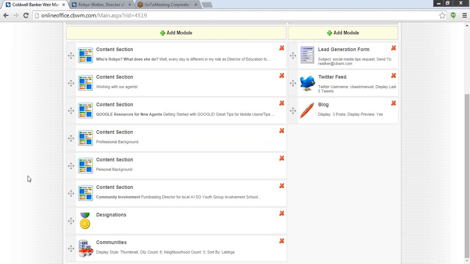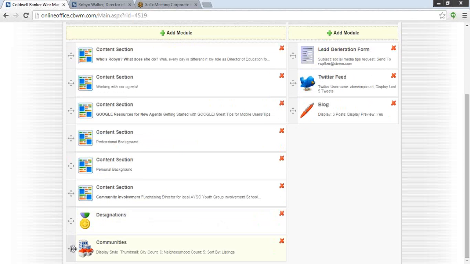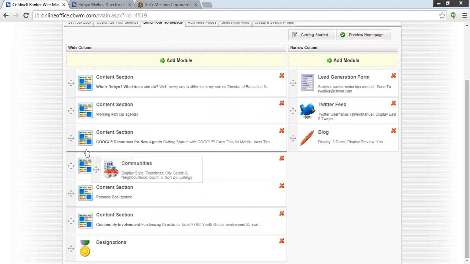Now, another feature that I want to show you, you can see after you start building a lot of these modules, anytime you have a module built in your list, by default, it's always going to shove it to the bottom of the list in order that you create them. Maybe communities is something that I want to show up a little bit higher on my website. Anytime you see this little 4-sided arrow, you actually can click on it, hold your button down, and pull that tab somewhere else within your website. You can see I can move it around a little bit.